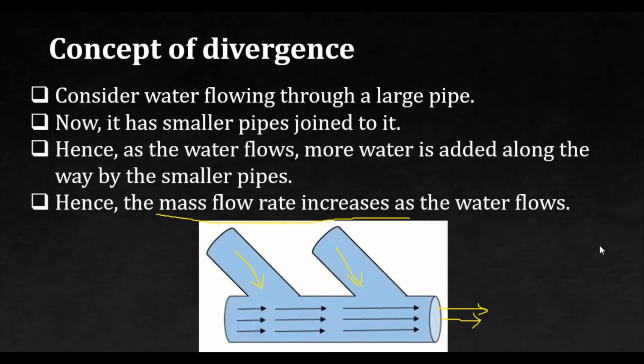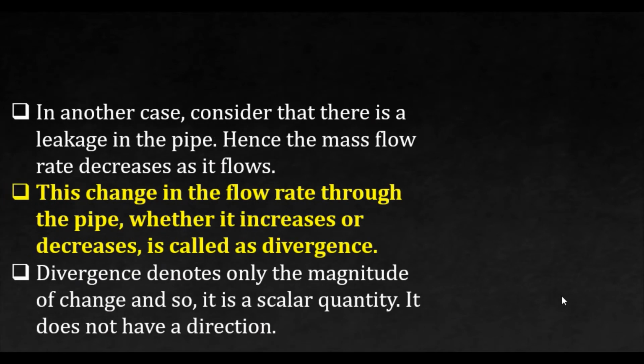Now, what is the meaning of this? Let us take the second example. Consider there is a leakage in the pipe. Hence, the mass flow rate decreases, and in this case, water is given out. So, this change in the flow rate through the pipe, whether it increases or decreases, is treated as my divergence. Divergence denotes only the magnitude of change, and so it is a scalar quantity. It does not have any direction.